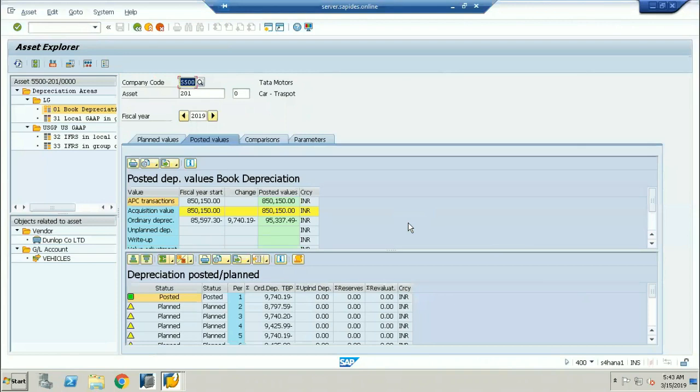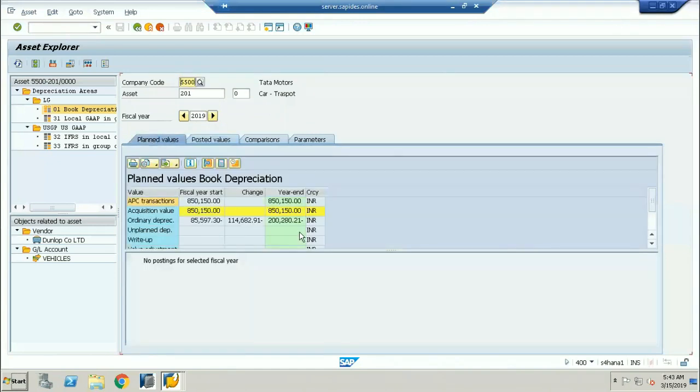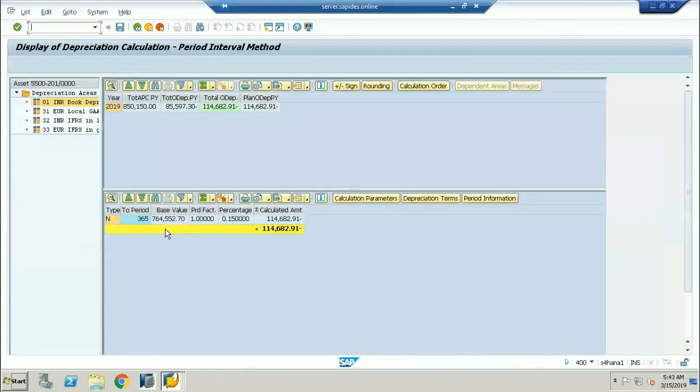Now, here you can see this is the asset acquisition. We have acquired an asset of $850,150 USD. If I go into the posted values, this is the asset acquisition value. The total planned depreciation is going to be this much. So this is the complete value of the asset.